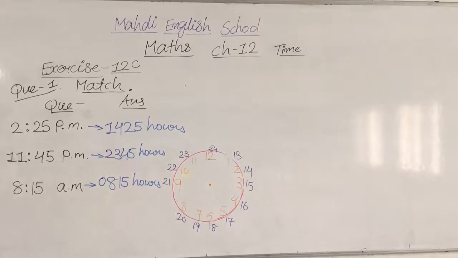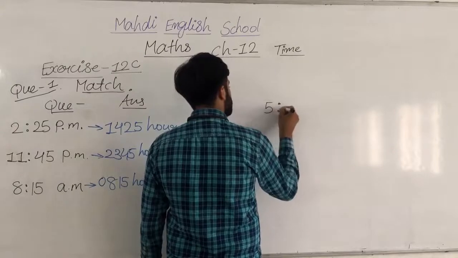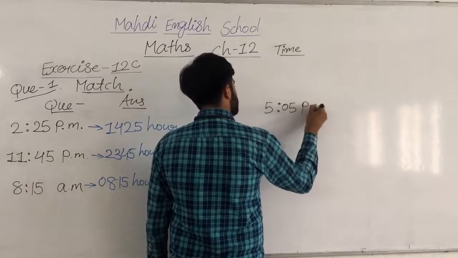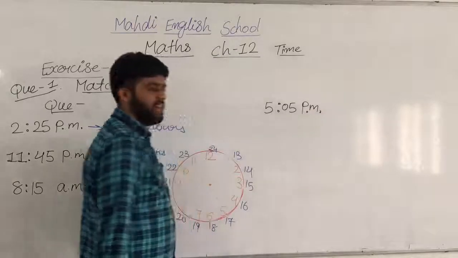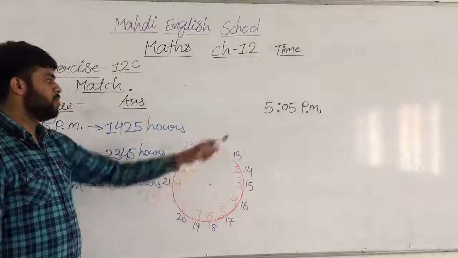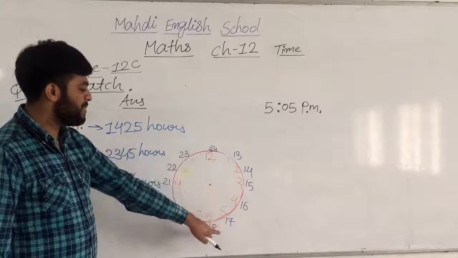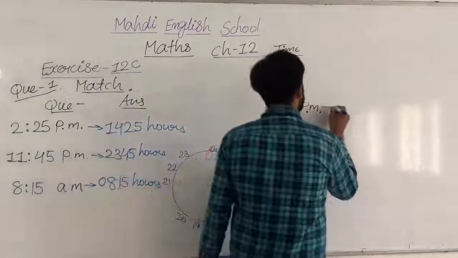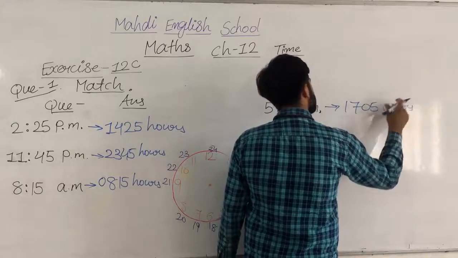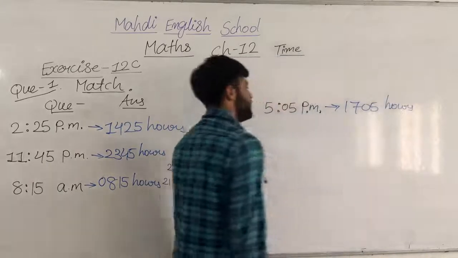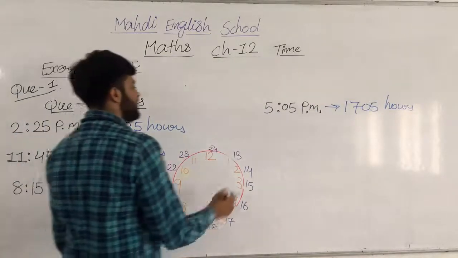And then after that, we are going to solve question number 4. 5 p.m. When we have p.m., we have to see this clock. If a.m. is coming, we don't need to check this clock. 5 p.m. So 5 is represented as 17. So 17:00 hours. Note down this question and answer.